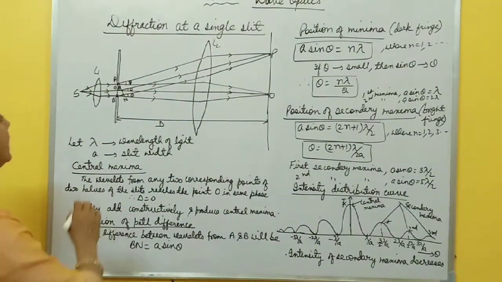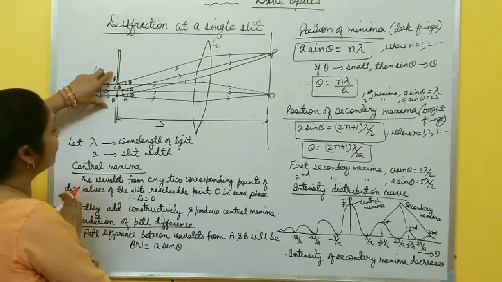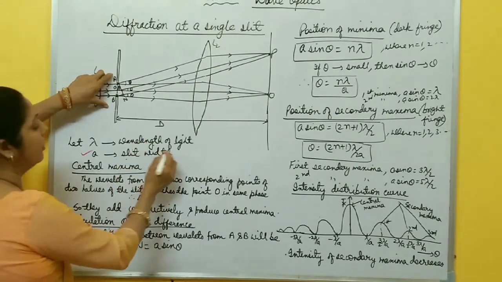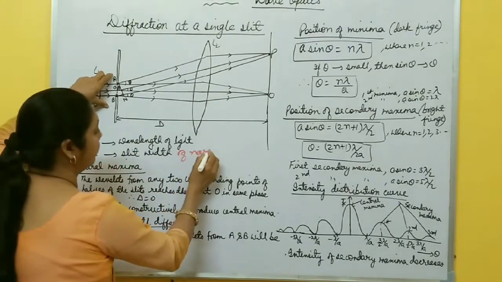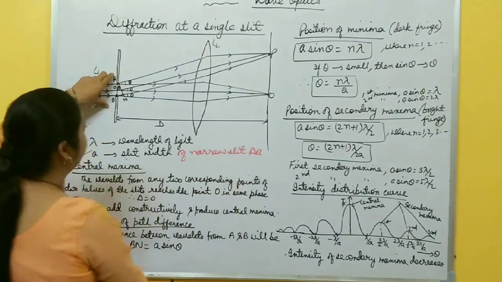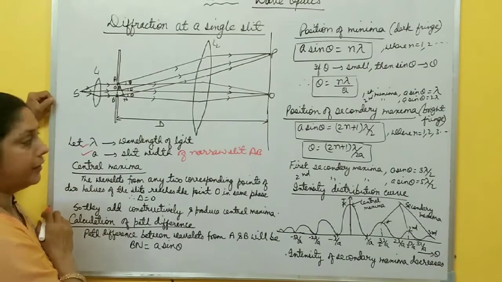Let us suppose that a plane incident wavefront is incident on this narrow slit AB of slit width a. Let's suppose a is the slit width of the narrow slit AB, right? Now also let us suppose that lambda is the wavelength of light used.